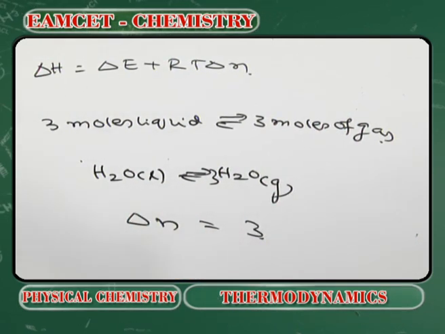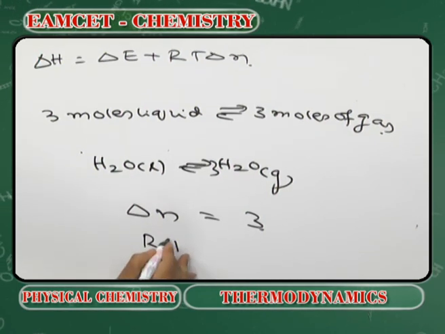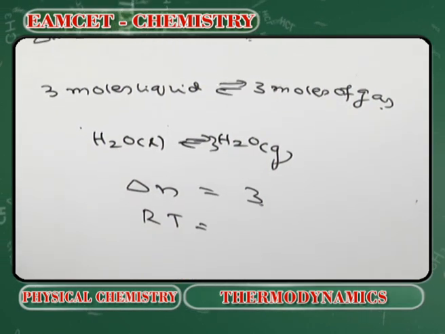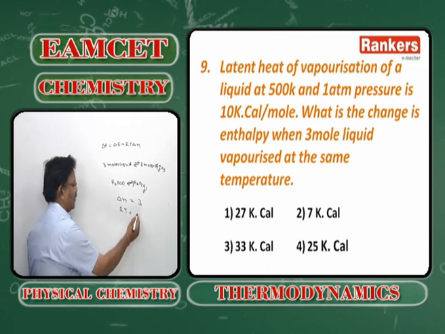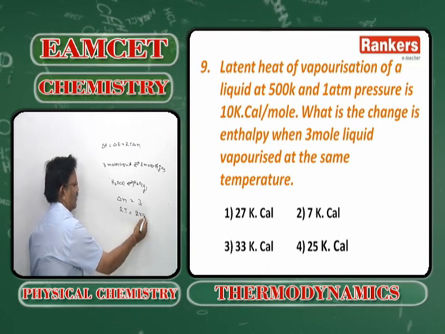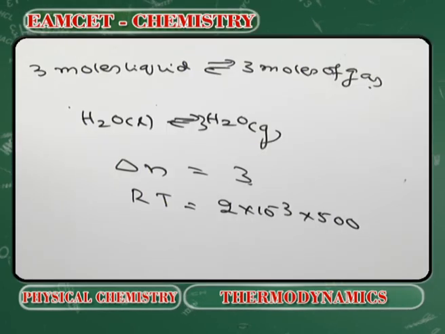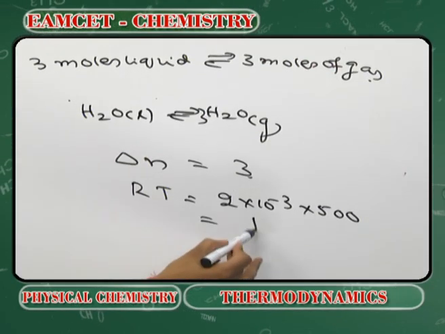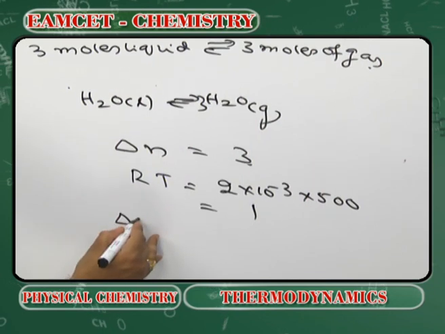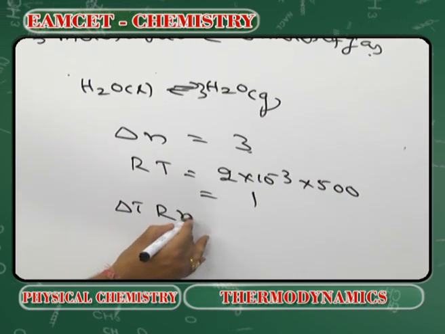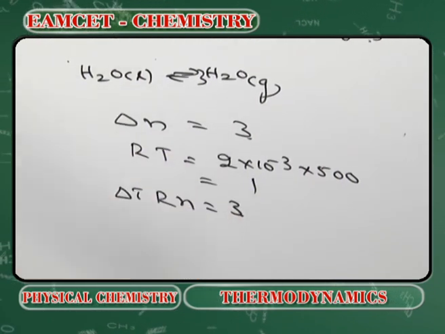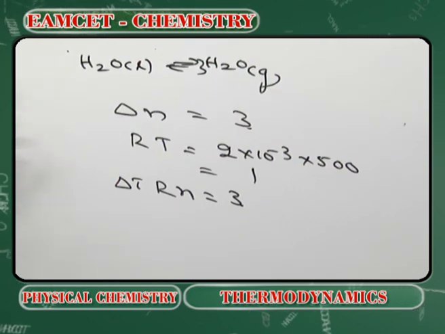And what is the RT value? R is equal to, in calories, 2 into 10 to the power minus 3, into temperature 500. So RT value is equal to 1. So RT delta N value is equal to 3.